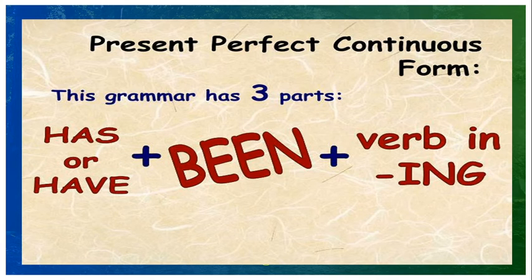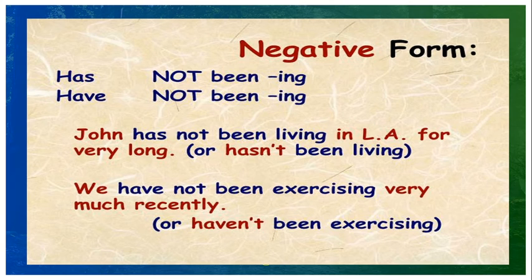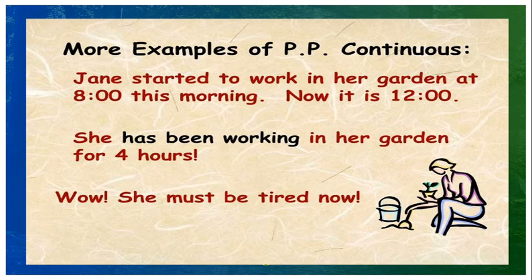Present perfect continuous form. The form again I want to show you. This grammar has 3 parts: has or have plus been plus verb in ing. How to frame a negative sentence in the present perfect continuous. John has not been living in Latin America for very long. Short form, hasn't been living. We have not been exercising very much recently, or haven't been exercising, short form of this.